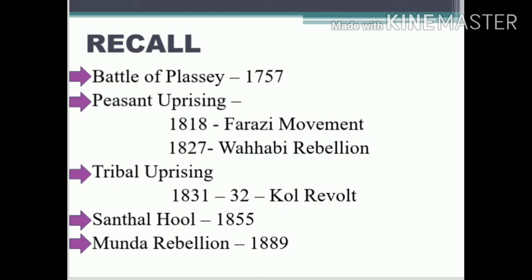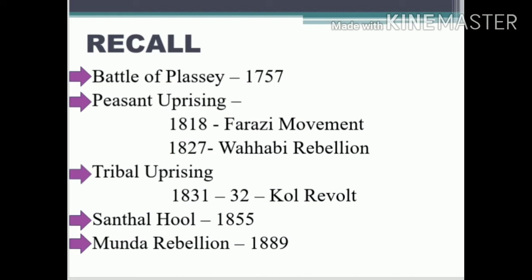To suppress the revolt, the British used their forces and formulated the Chota Nagpur Tenancy Act in 1908 to protect the tribal people. Chota Nagpur Tenancy Act in 1908.